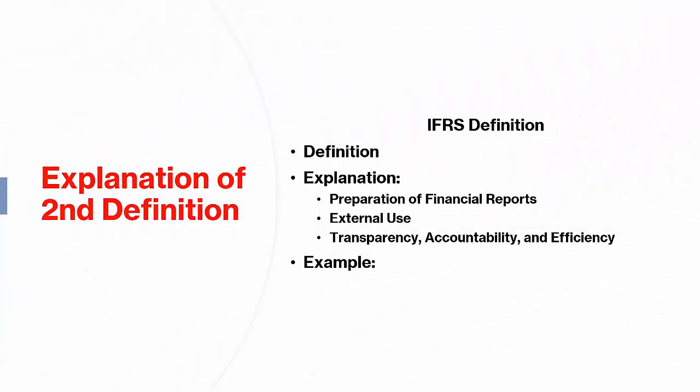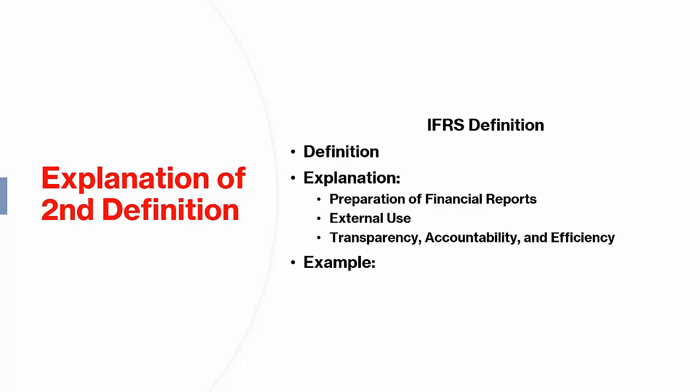Here's the definition of financial accounting from the International Financial Reporting Standards, IFRS, explained in a simple way. Definition: financial accounting involves the preparation of financial reports for external use, ensuring transparency, accountability, and efficiency in financial markets. Explanation. 1. Preparation of financial reports. Financial accounting is all about making reports that show how a company is performing. These reports include details like revenue, expenses, and overall financial health.